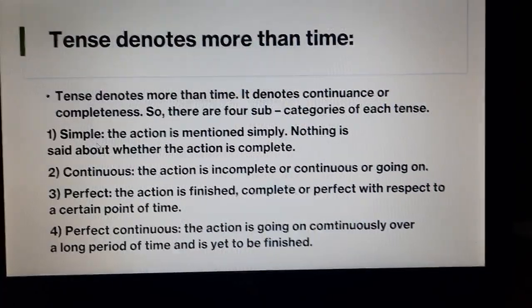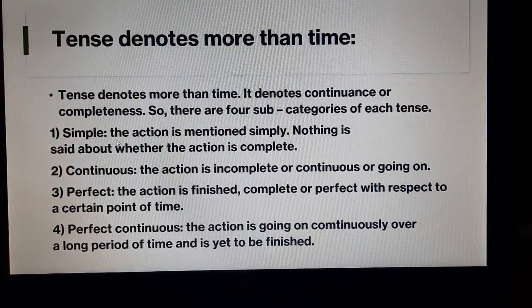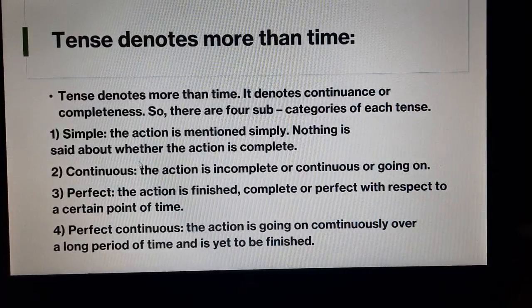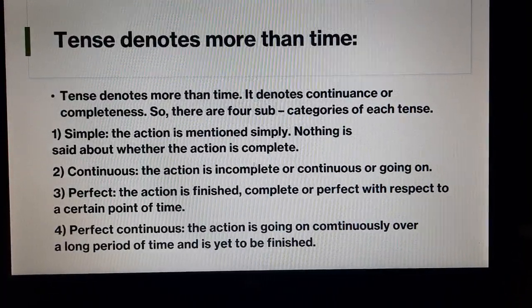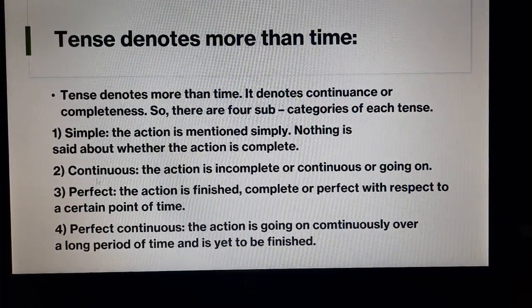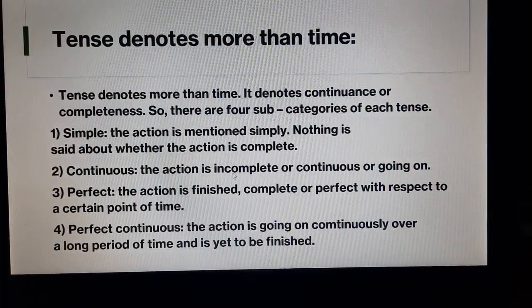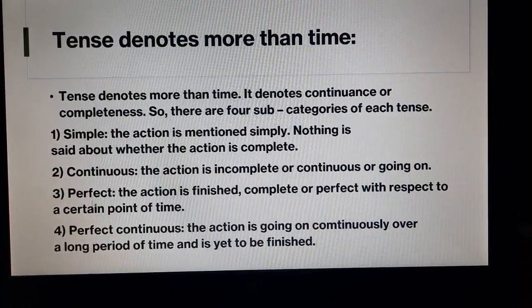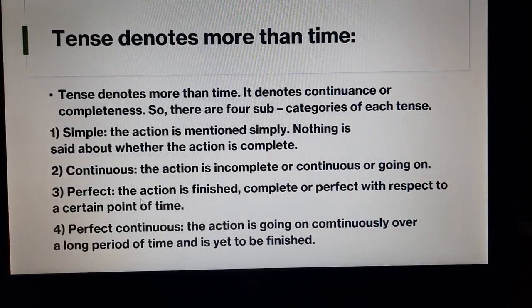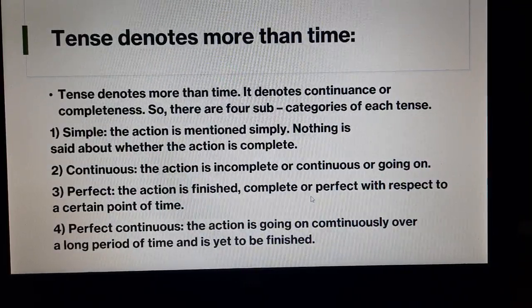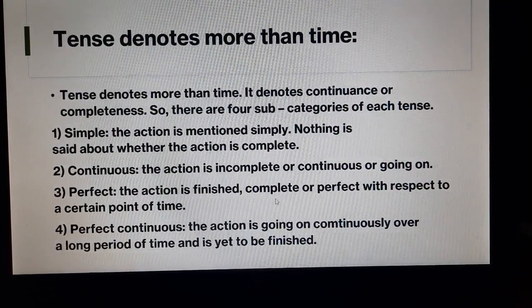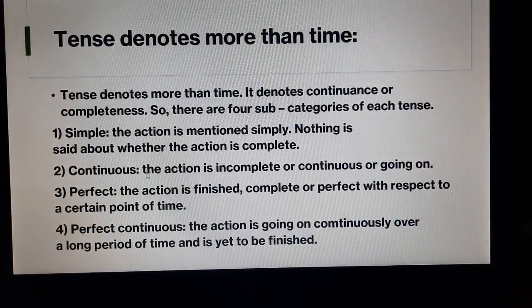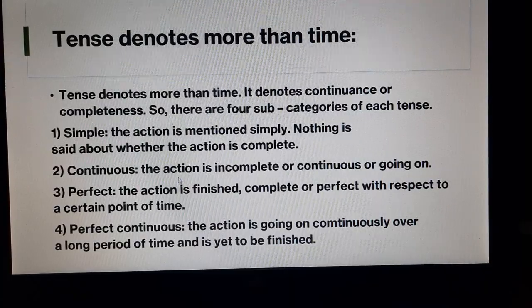First one is simple. Simple means the action is mentioned simply. Nothing is said about whether the action is complete. Second is continuous. The action is incomplete or continuous or going on. Third, perfect. The action is finished, complete, or perfect with respect to a certain point of time. So, continuous is when something is going on.